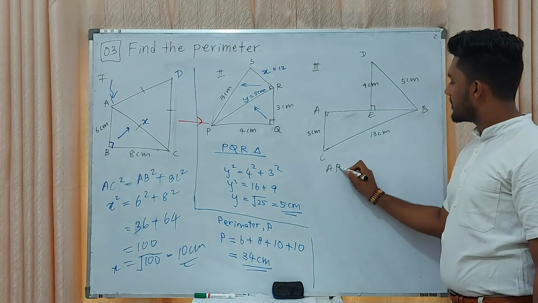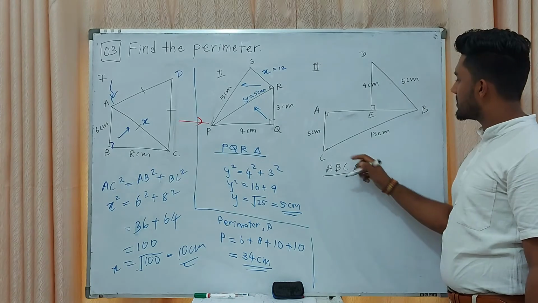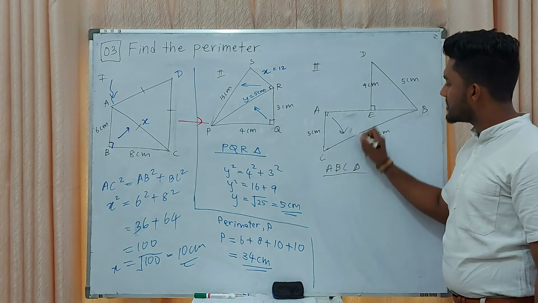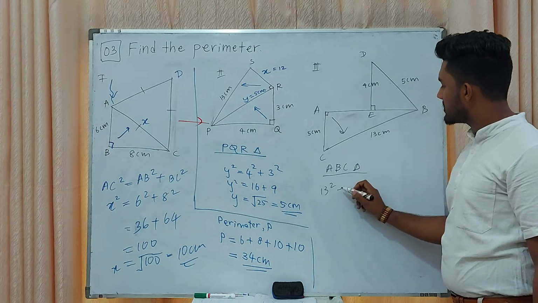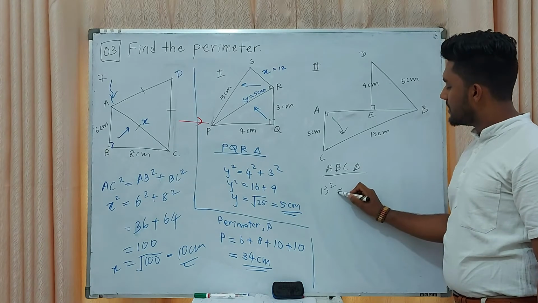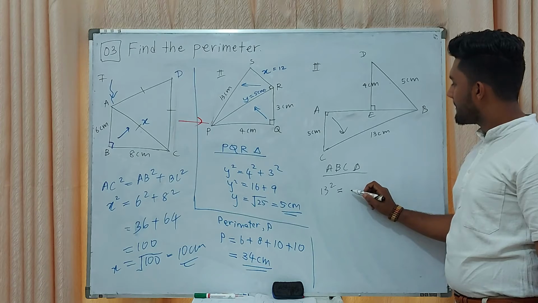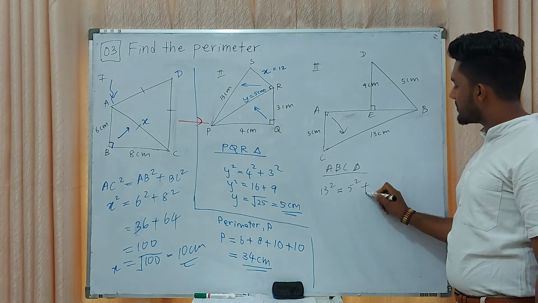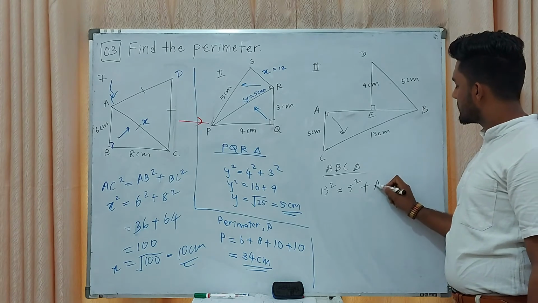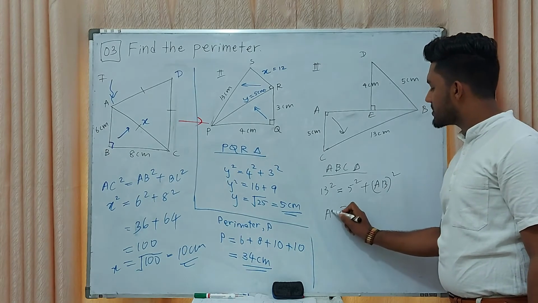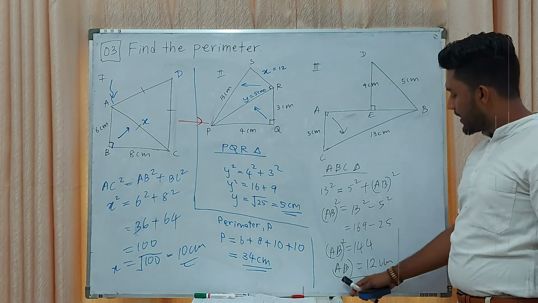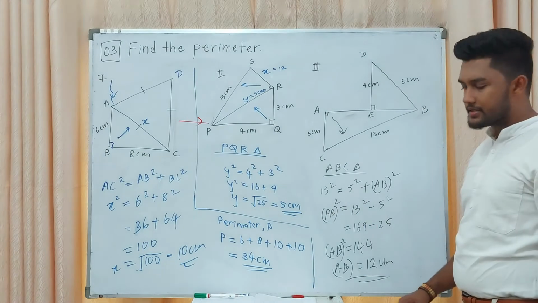ABC triangle, right? Hypotenuse is this one. 13 squared equals 5 squared plus AB squared. Then you can find AB equals 12 centimeters.